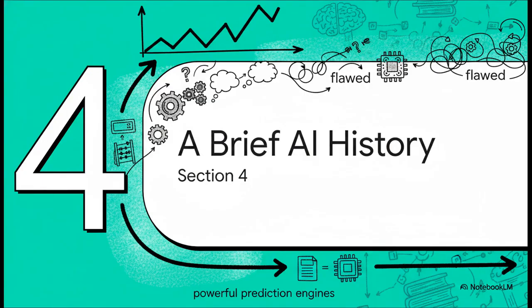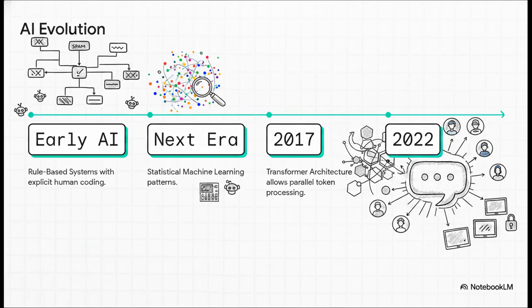All right, Section 4, a brief AI history. Looking at the timeline really puts all of this into perspective. Early AI was totally rule-based. Humans had to sit there and handwrite thousands of if-then rules, which made the system super brittle. The next era brought statistical machine learning, where models learn patterns from data. Think of your early email spam filters.